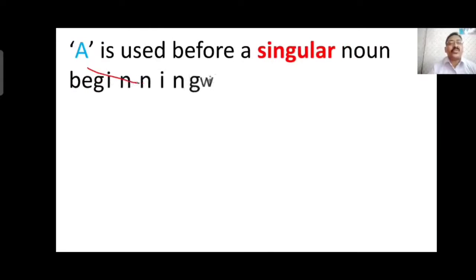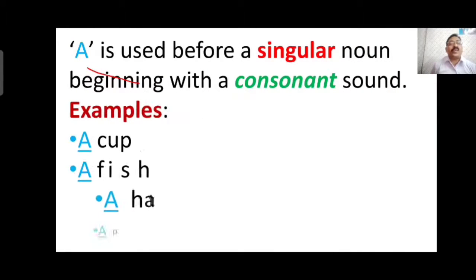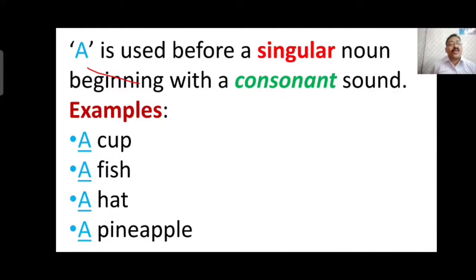A is used before a singular noun beginning with a consonant sound. A is the article we generally use before a consonant. Which are consonants? There are 21 consonants.